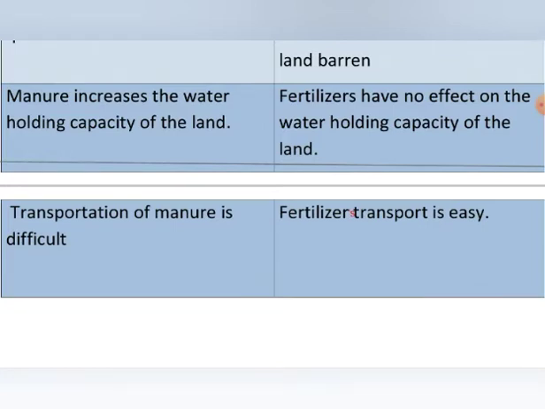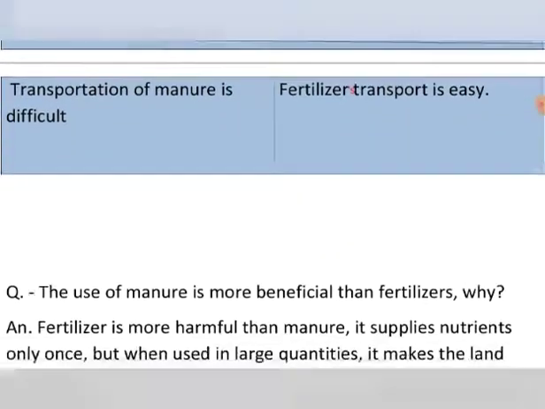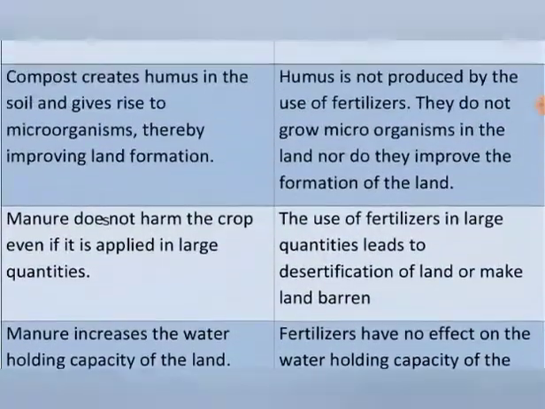So transportation in case of fertilizer is easy, because they are concentrated nutrients in the form of chemicals. They are required in very less amount, whereas manure is required in large amount. So these are the differences between the fertilizer and the manure.